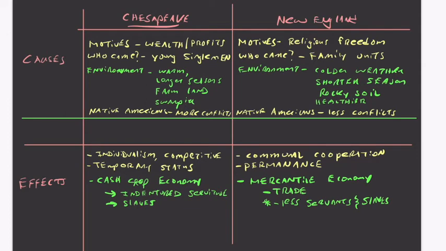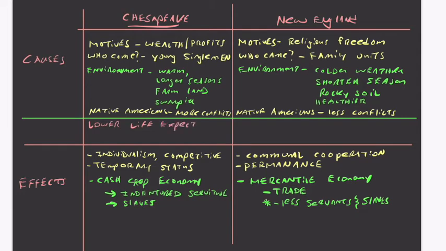So we think about how this relates and how we can put in this middle column that we have younger men, not a lot of women coming. So we have an environment that's a little bit more dangerous and more conflict with the Native Americans. We could say an effect of that would be lower life expectancy, at least for quite a while.